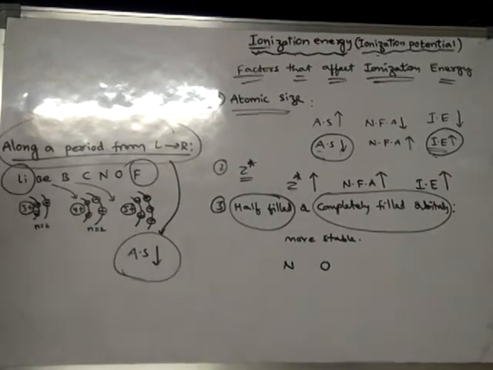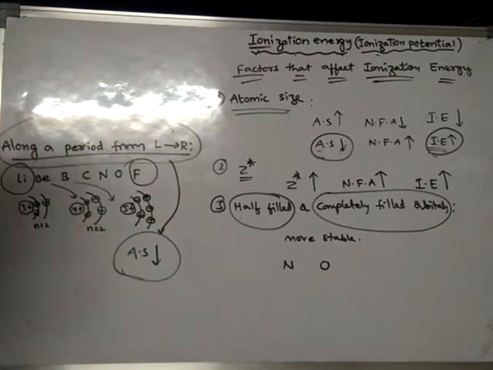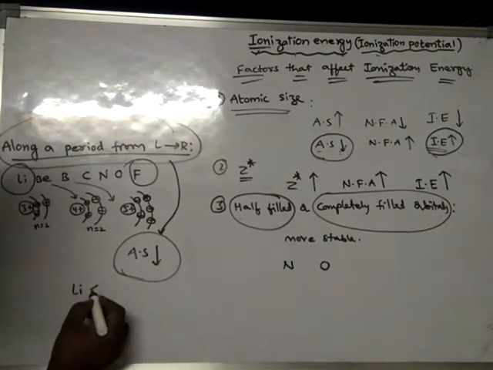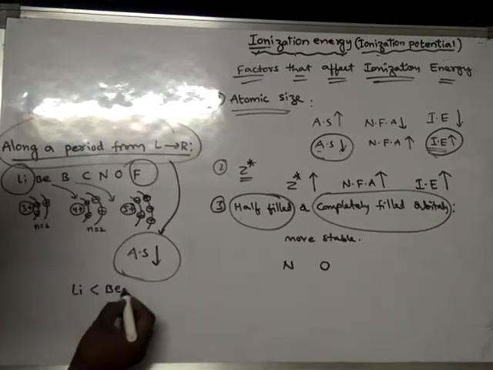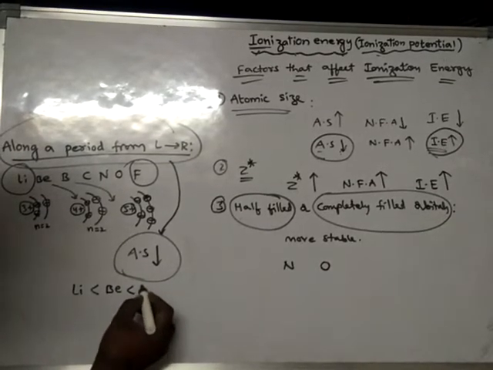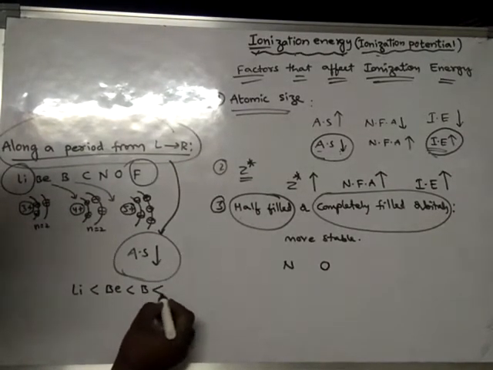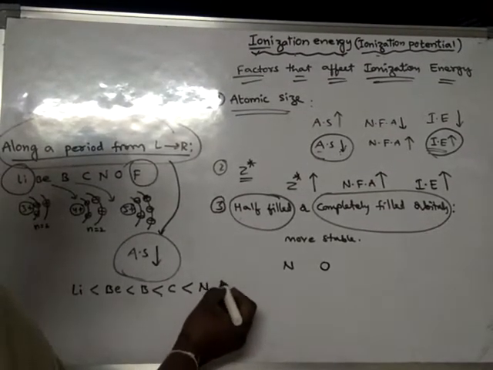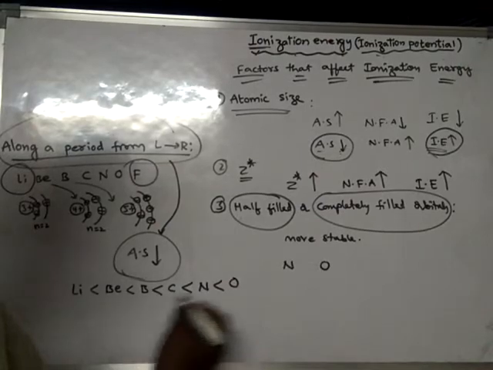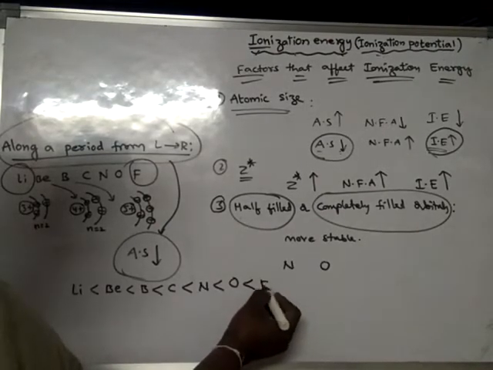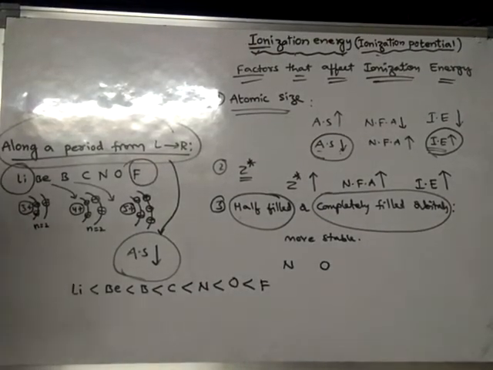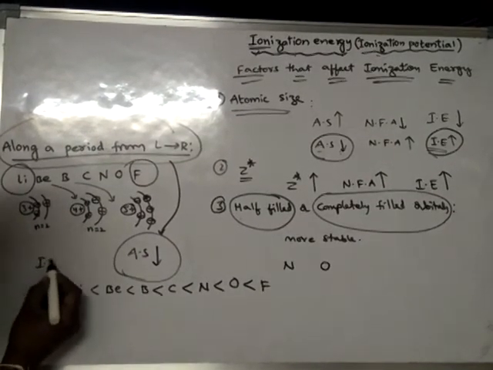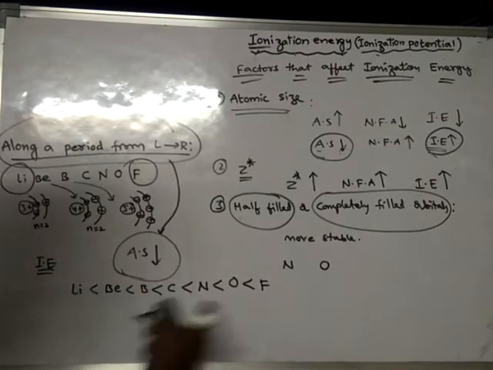Okay, right. So this should be the ionization energy order. So that means lithium will have less ionization energy than beryllium, which should have less ionization energy than boron, less than carbon, less than nitrogen, less than oxygen, less than fluorine. Okay, so it should be like this. Ionization energy order should be like this.